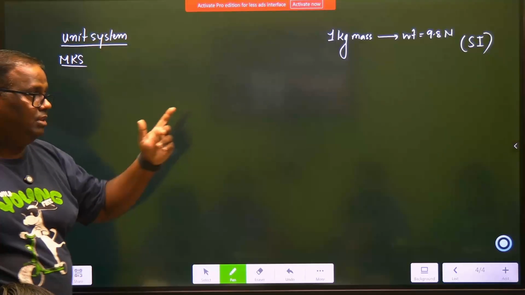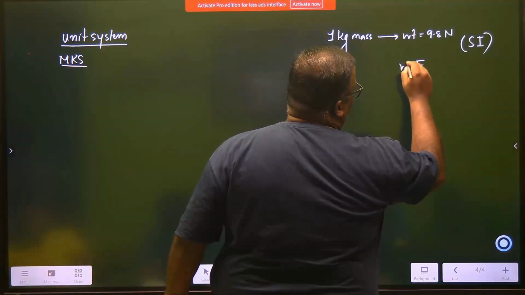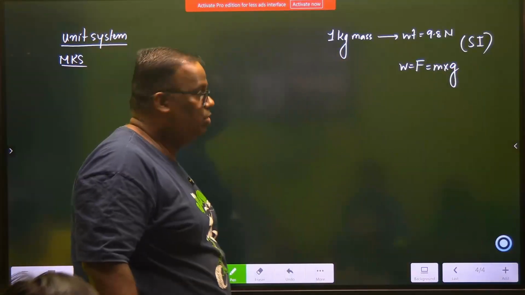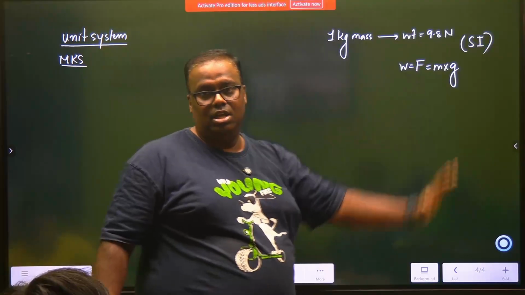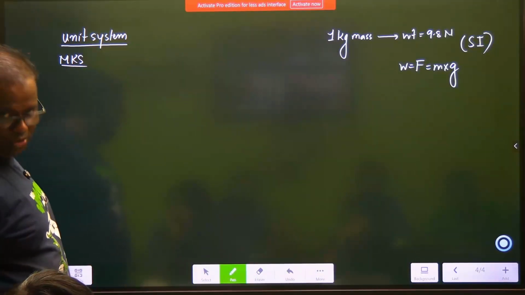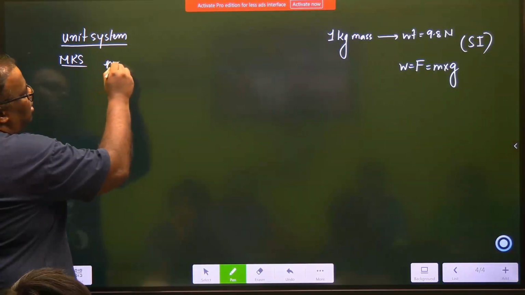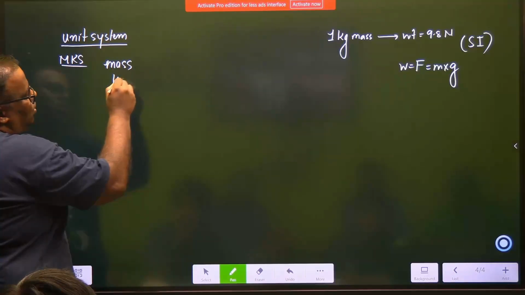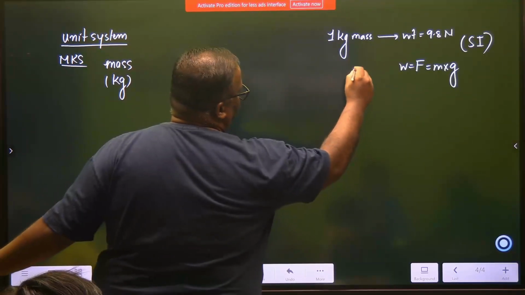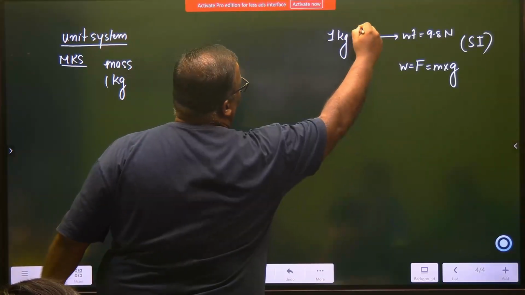In MKS, what do we say about this concept? Weight is a force which is mass into acceleration due to gravity. This is the exact definition. MKS created a problem. According to MKS, the unit of mass is kg, which is the same in SI. In SI, what is the unit of mass? kg.